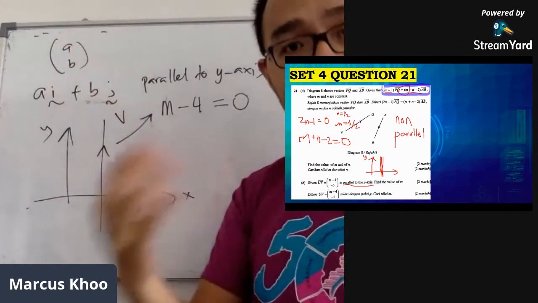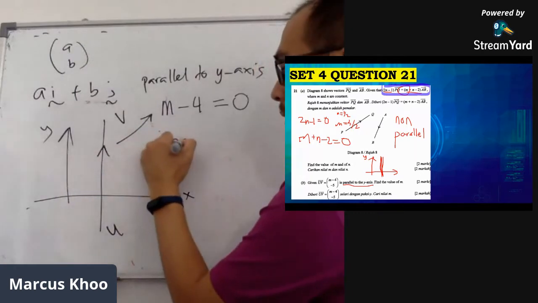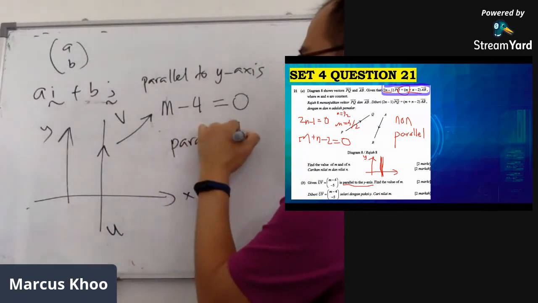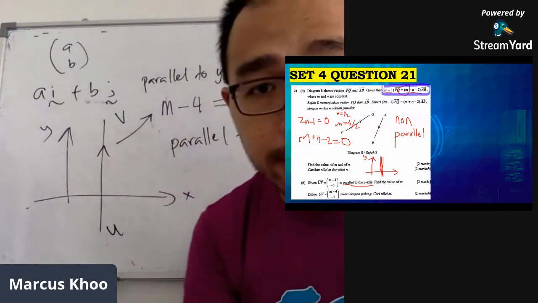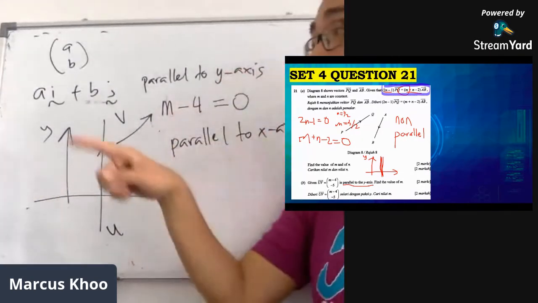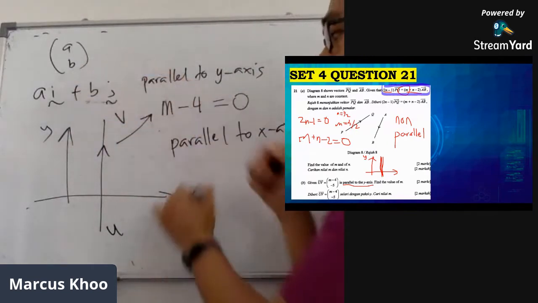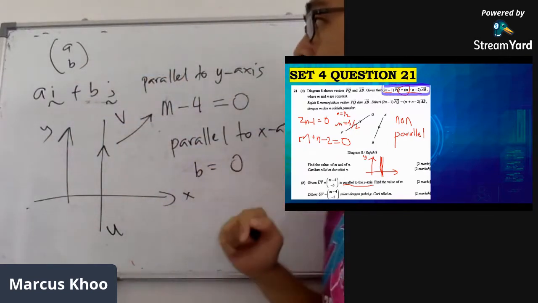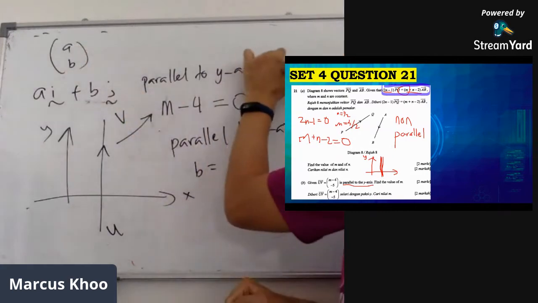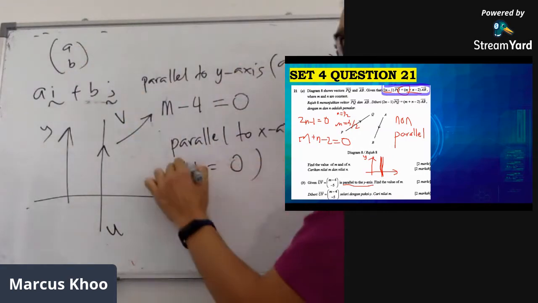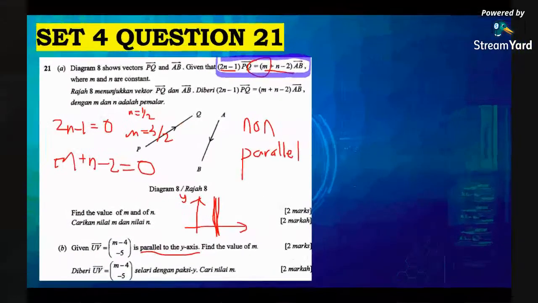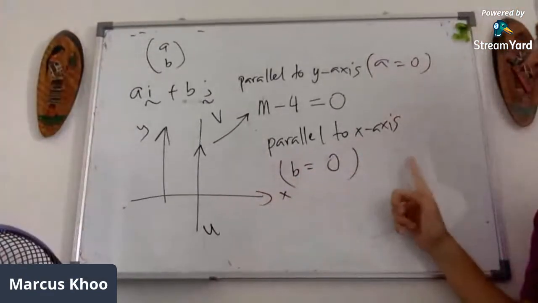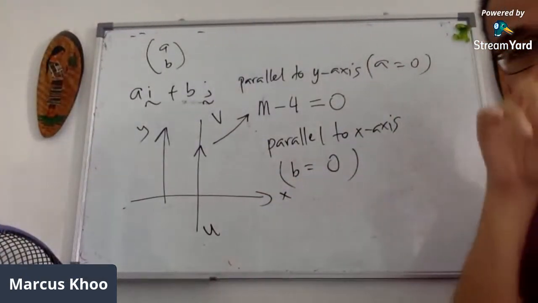And let's take a lesson from this now. If the question says parallel to x-axis, it means that the bottom number is 0. This is 0, B equals 0. If parallel to y-axis, A equals 0. So please take this down now. Note this down. That's why it's actually a simple question.